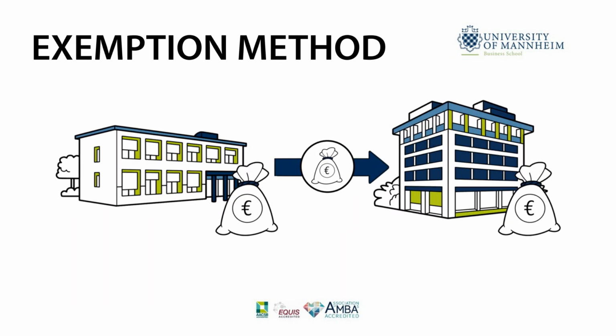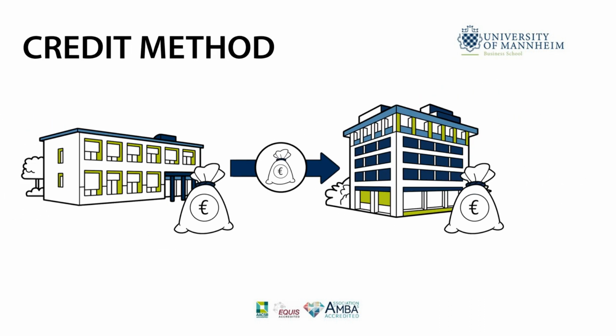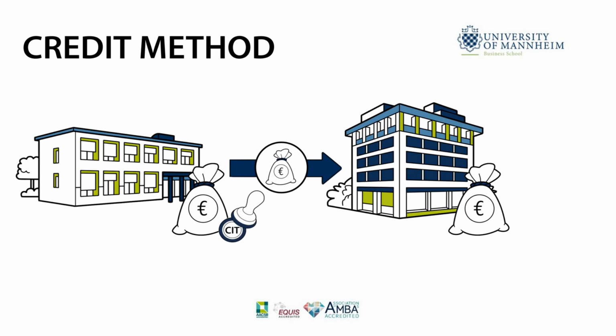Under the exemption method, the dividend income is not included in the tax base of the corporate shareholder. Under the credit method, which is less common, the corporate taxes paid at the subsidiary level can be credited against the tax liability of the corporate shareholder, thus lowering its tax liability.